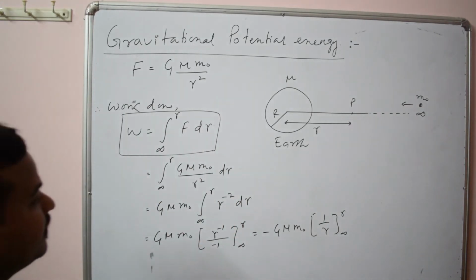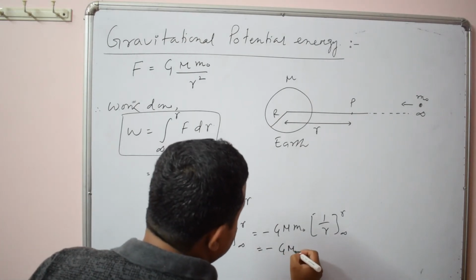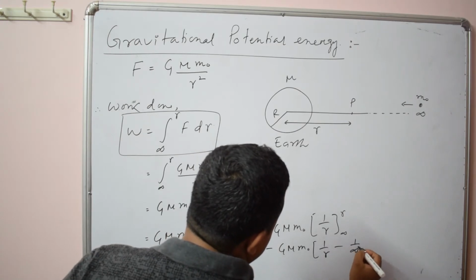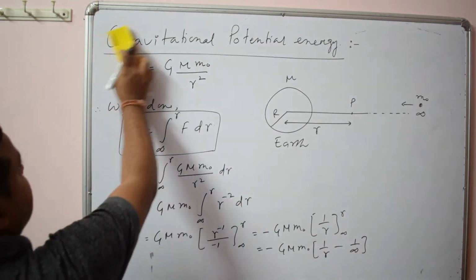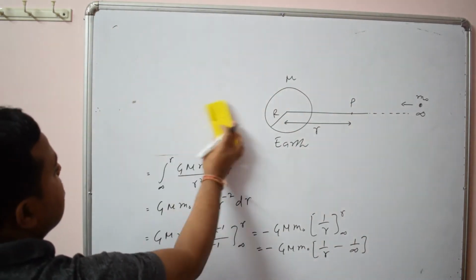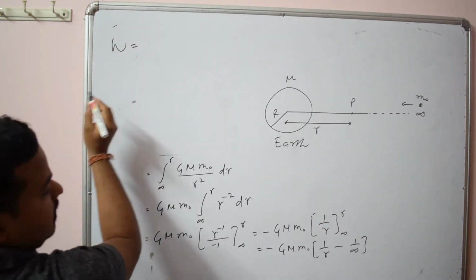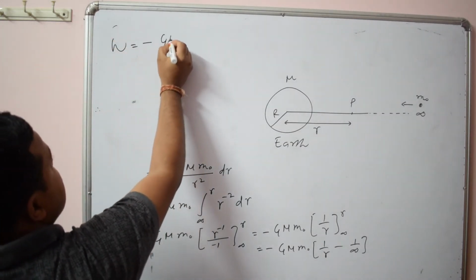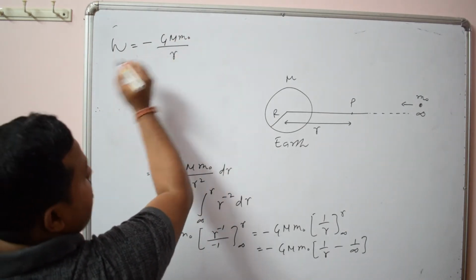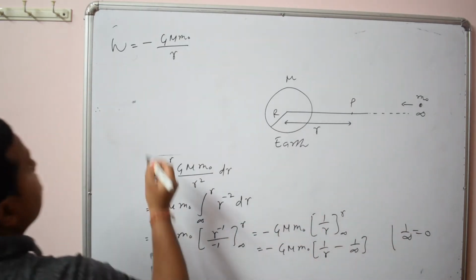You place the limits, so minus G m naught, 1 by r minus 1 by infinity. So W will be minus G m naught by r, because you know 1 by infinity is 0. So this is the work done.